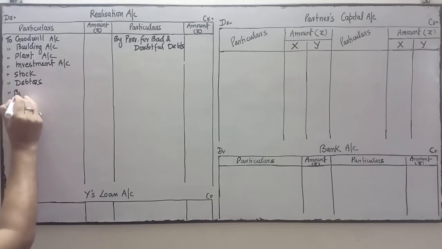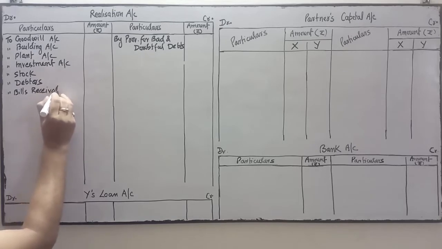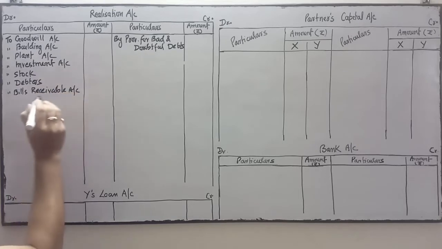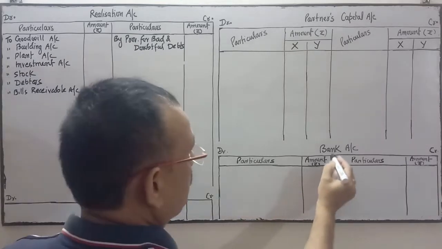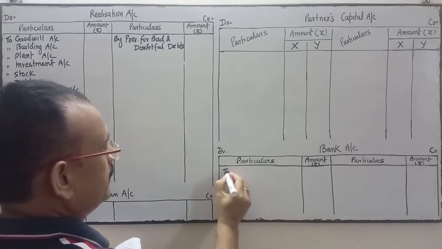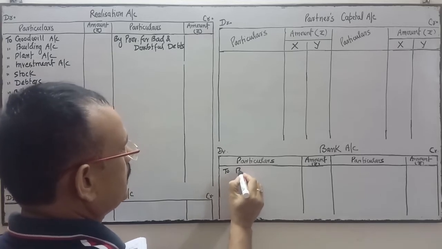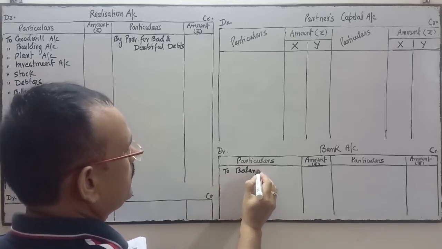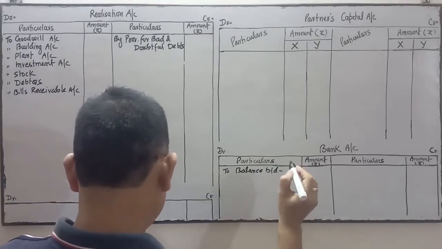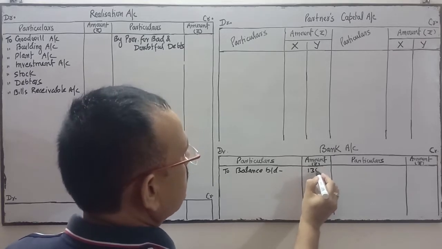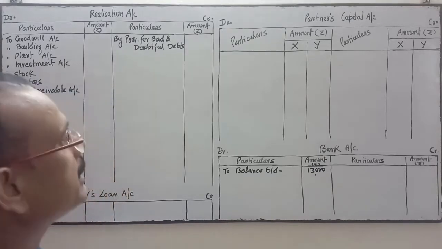Next item after debtors is bills receivable, bills receivable account. Next is cash at bank. We'll write the cash at bank in the bank ledger. On the debit side, cash at bank, since it is an asset, means a debit balance, favorable balance. So on the debit side we write balance brought down. Bank balance is 13,000.